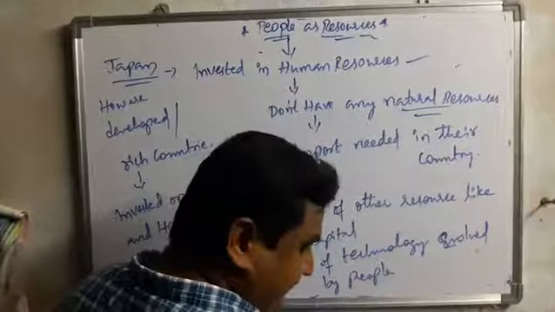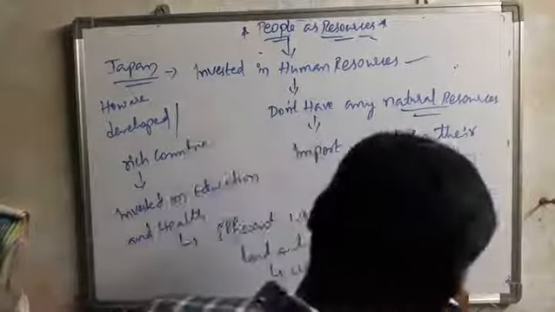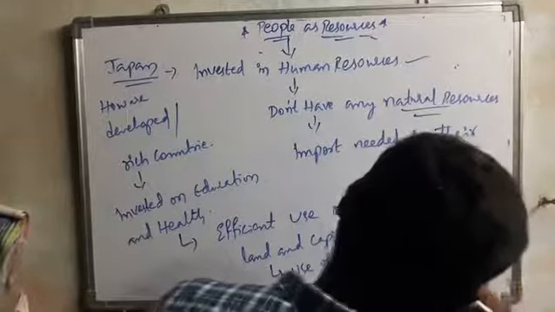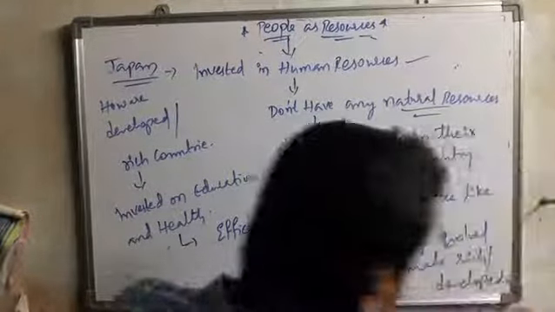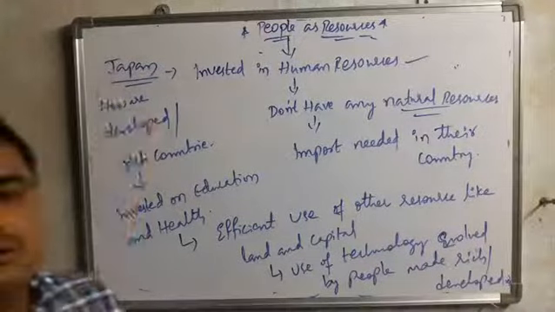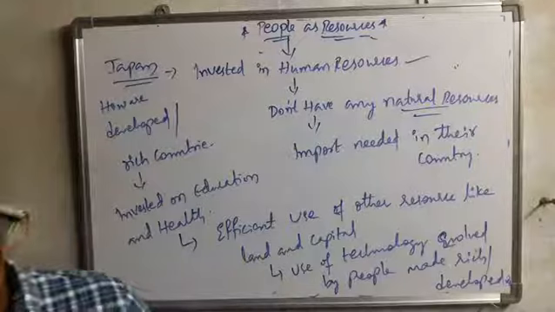That made Japan rich and developed. So now we are going to discuss this topic.